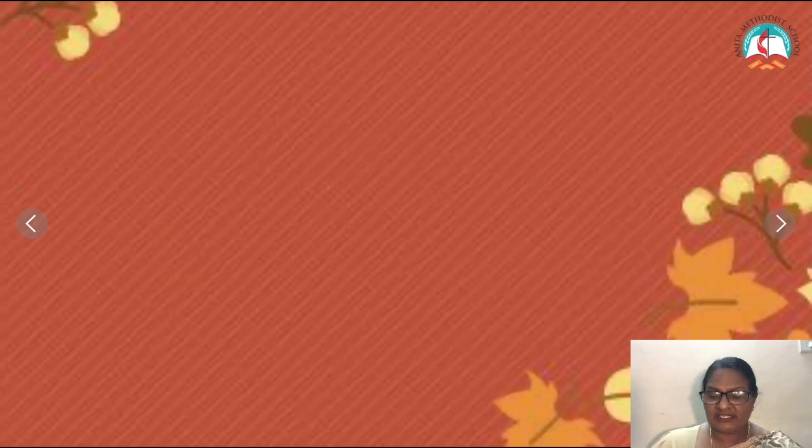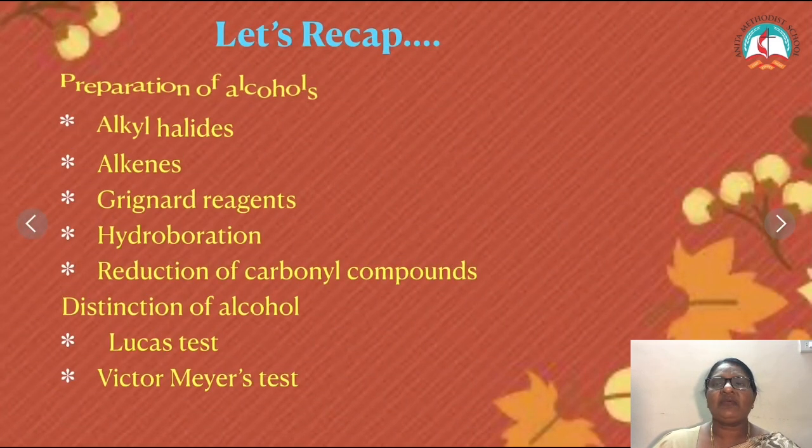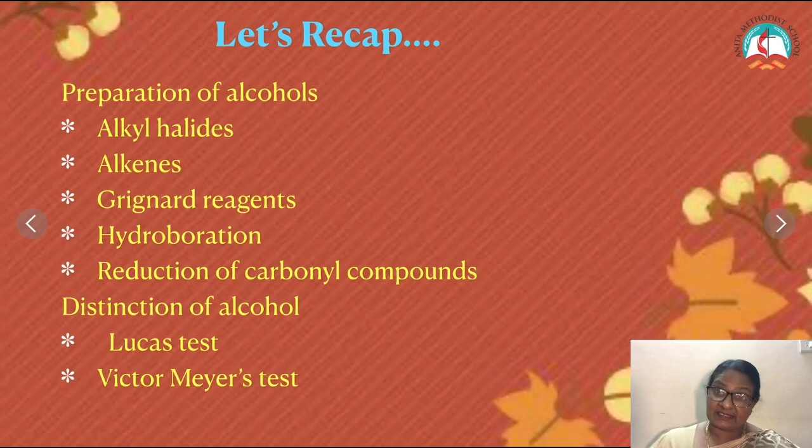So in today's session, children, we have learnt the preparation of alcohols from alkyl halides, alkenes, Grignard reagent and by reduction methods, and we also learned two methods of distinguishing the alcohol, Lucas test and Victor Meyer's test. Go through the lesson in the textbook, write and see the equations, then take up the test and the Kahoot.